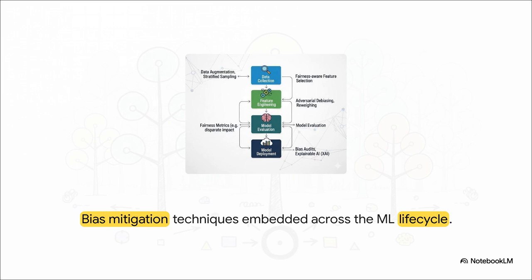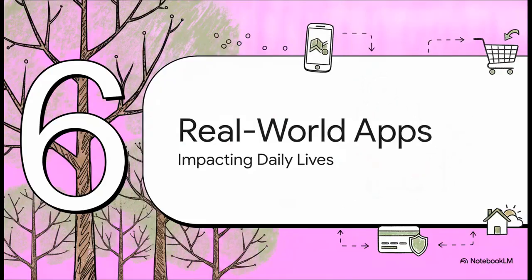But hey, it's not all doom and gloom. We aren't powerless against this. We can actively embed fairness throughout the entire machine learning lifecycle. We can mitigate bias during data collection through really careful pre-processing and data augmentation. We can adjust the algorithms themselves, and we can conduct post-processing bias audits to make absolutely sure the final outputs are fair. Plus, explainable AI techniques are being developed right now to help us peek inside that black box and hold these models accountable.